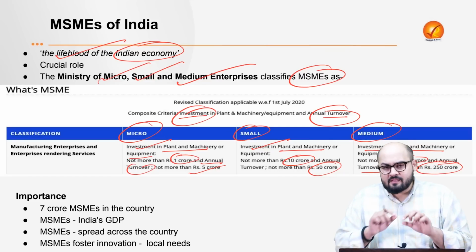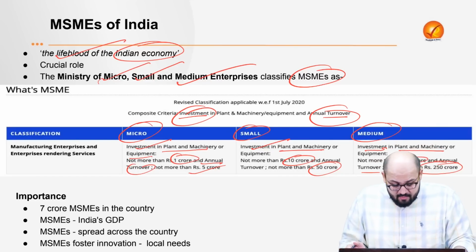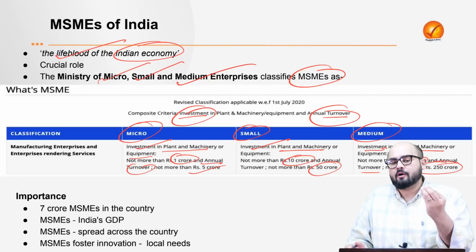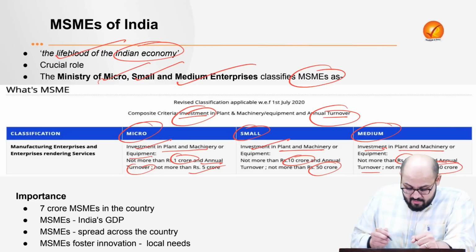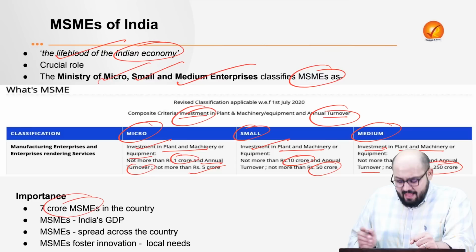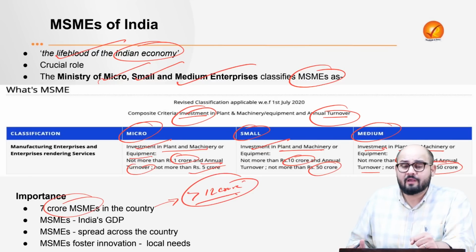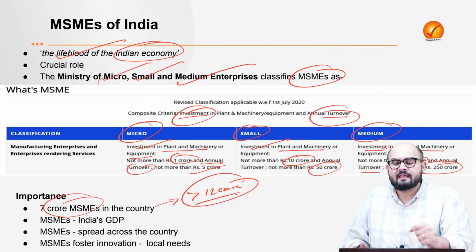Now, this sort of classification becomes really important for your preliminary exam. Now, what is the importance of MSMEs in India? See, there are around 7 crore MSMEs in the country in India, and they provide employment opportunities to more than 12 crore people, right? So look at the number. More than 12 crore people are employed in MSMEs.